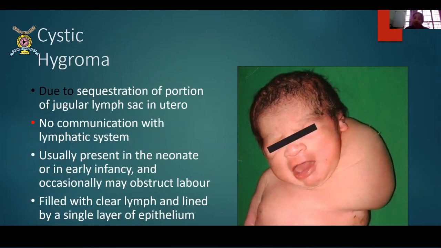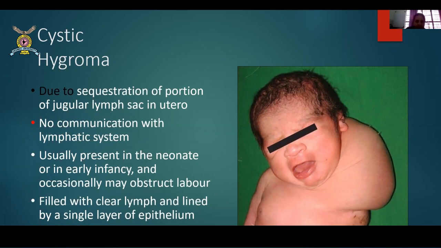Then there's cystic hygromas. These small kids come to you with cystic hygromas. These are due to sequestration of portion of the jugular lymph sac. Basically, whatever is the lymphatic from the jugular lymph sac gets collected. So there is no communication with any other lymphatic systems. So there are no proper lymph nodes. They don't keep connecting and they don't keep forming other swellings. So it is just related to the jugular lymph sac and forms a huge sac. Usually present in the neonate.